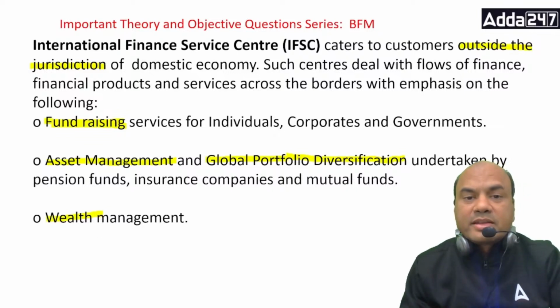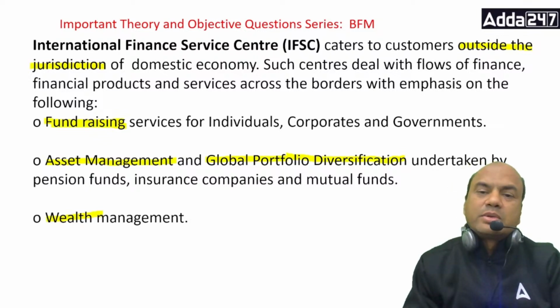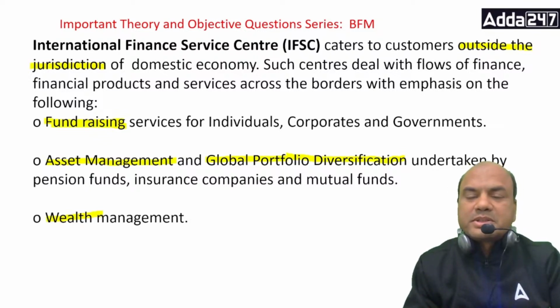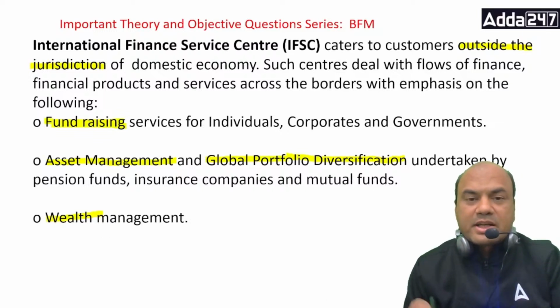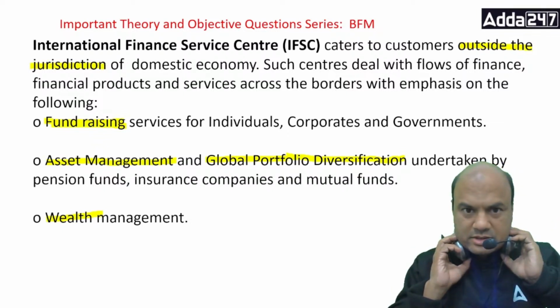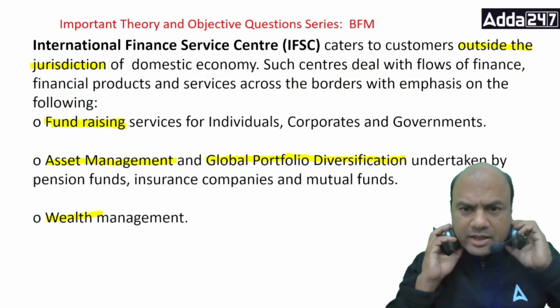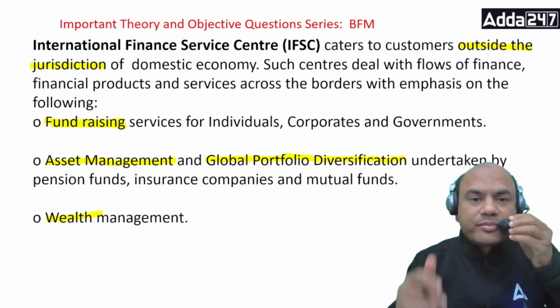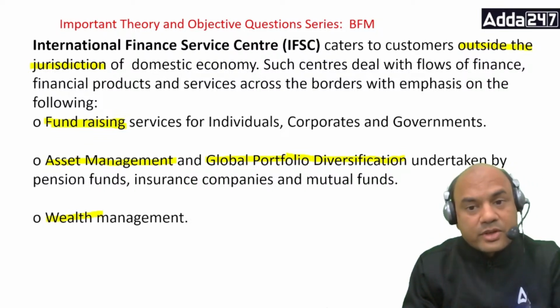So this IFSC basically caters to customers outside the jurisdiction of the domestic economy. What do you mean by this? Outside the jurisdiction of domestic economy means that the companies are within India or outside India. Infosys can come in, as well as Microsoft can also come in. Facebook can also come in.